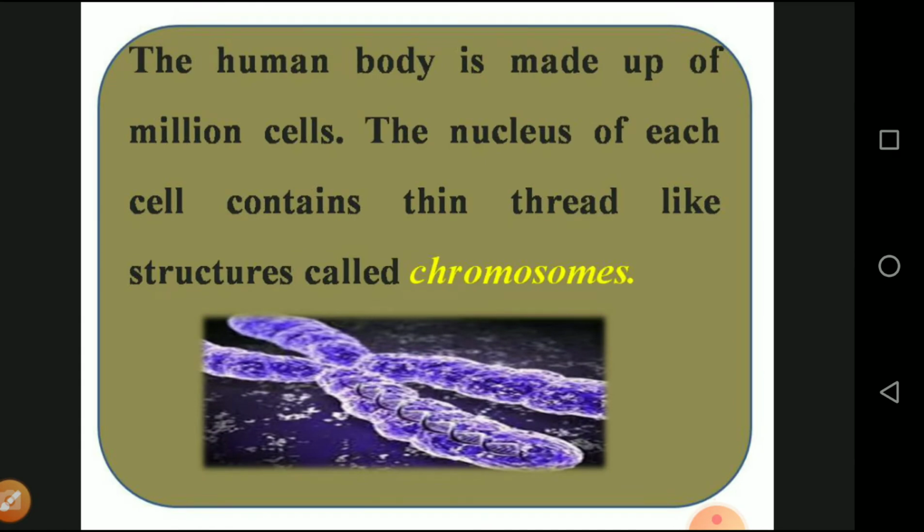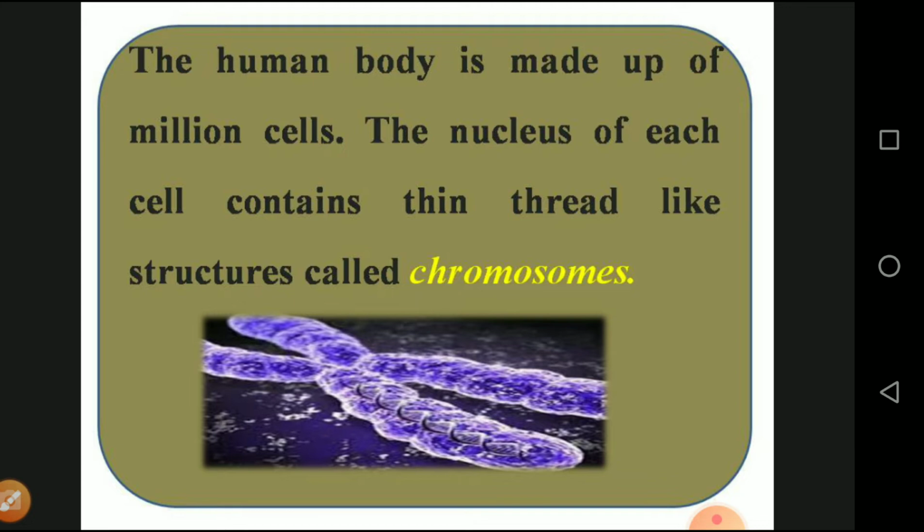The human body is made up of millions of cells. We know very well, from the unicellular organism amoeba to the multicellular organism human being, even our single hair is made up of thousands of cells. Our entire body is made up of millions of cells, and all the cells consist of basic cell organelles. The heart of the cell is called the nucleus. Each nucleus contains a thread-like structure called the chromosome.